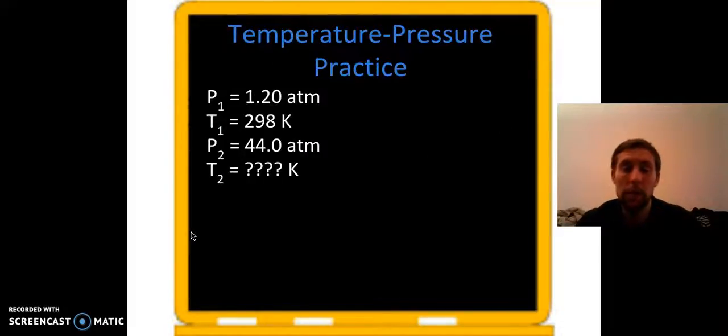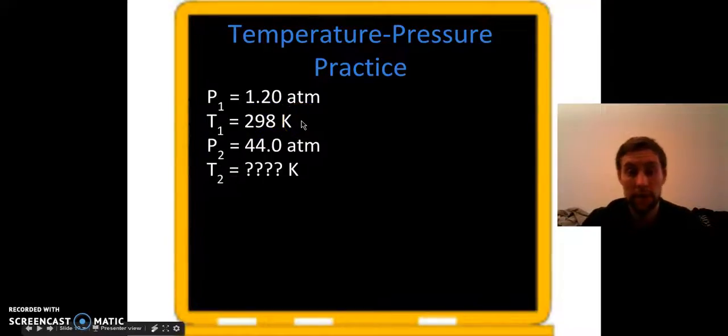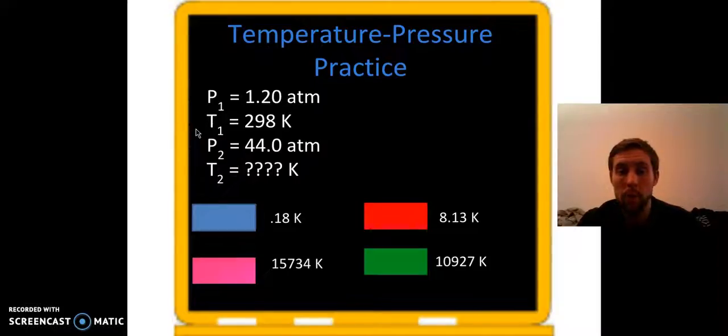Okay, here's a quick one. Should work just the same as the lessons we did with the math at least. Note temperature is in Kelvin, so you're good. Pause it, solve it, see what you get for temperature 2. See if you can estimate which one you think it is just by how the numbers should go with the direct relationship.